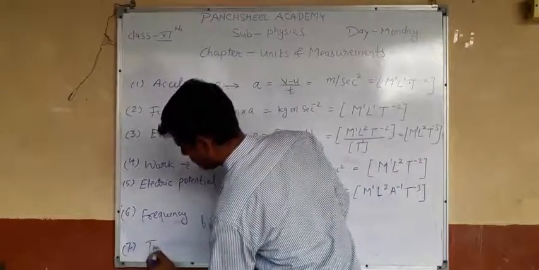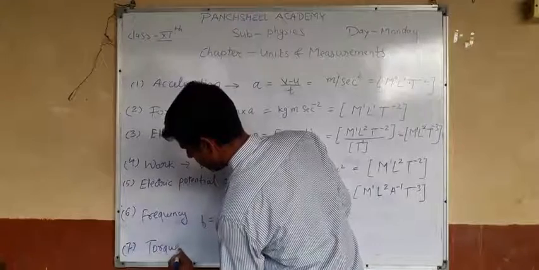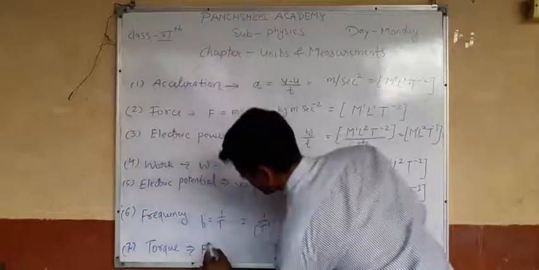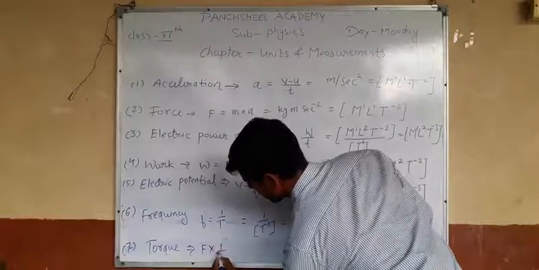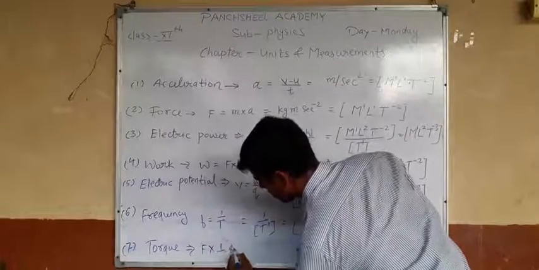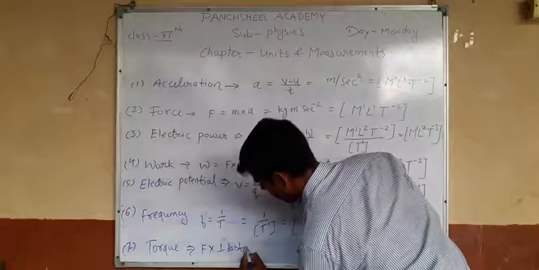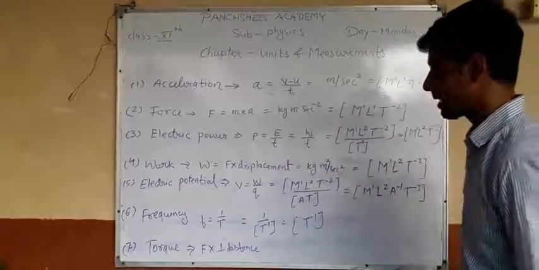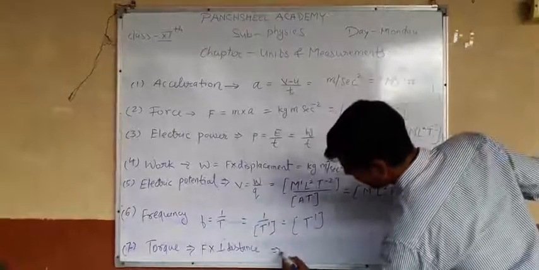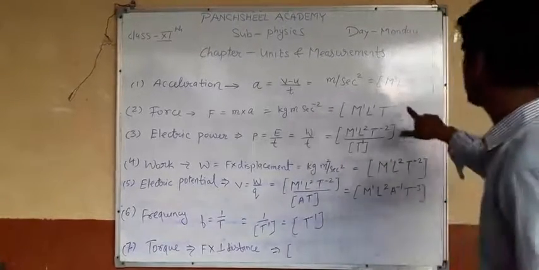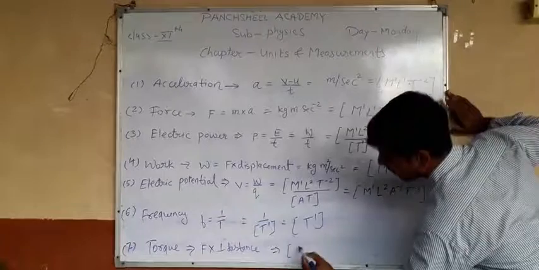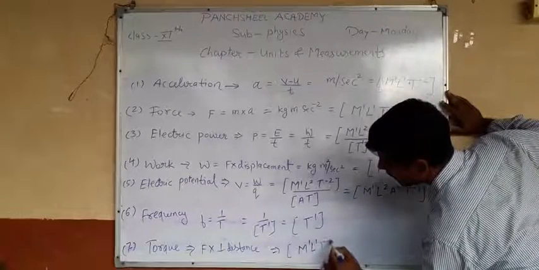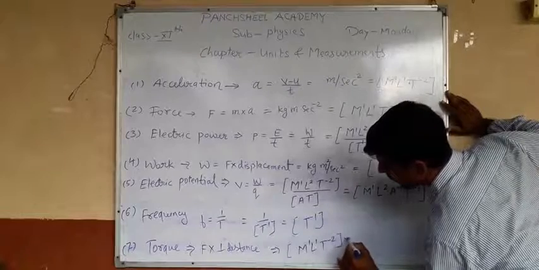Torque. Torque is force into perpendicular distance. This is the formula for torque, force into perpendicular distance. So, what is the dimension formula of force? You already wrote M1 L1 T minus 2, and what is the perpendicular distance?